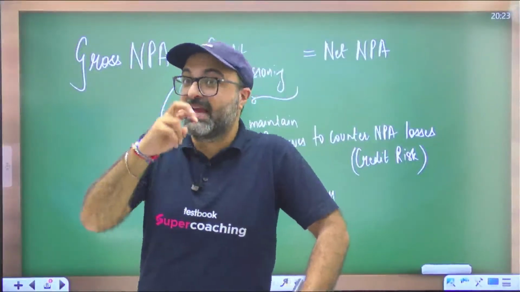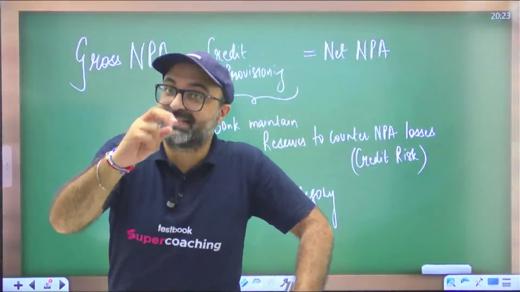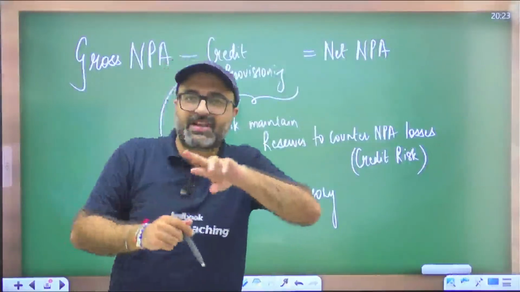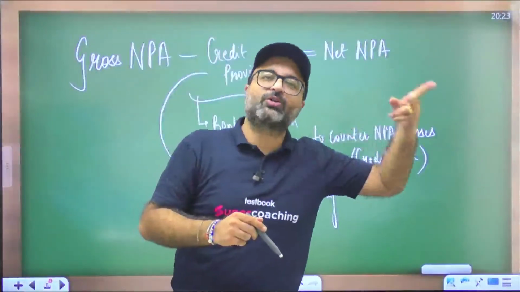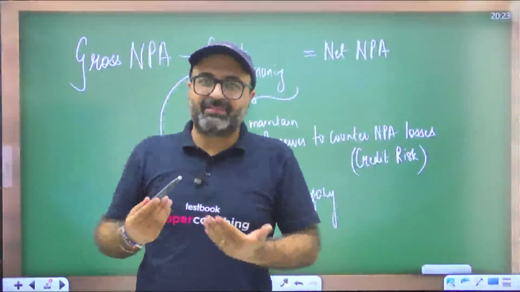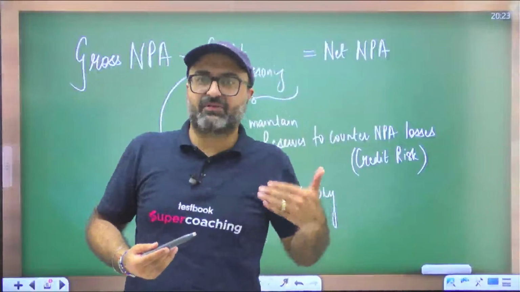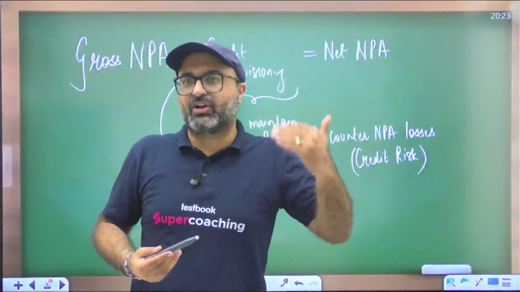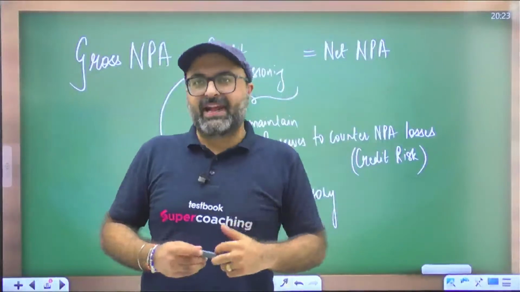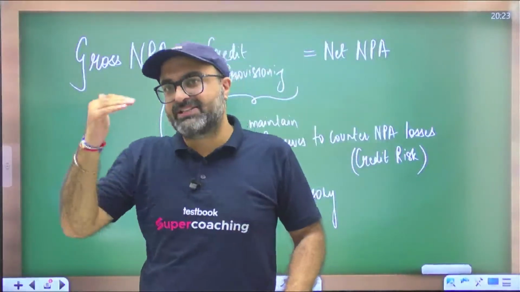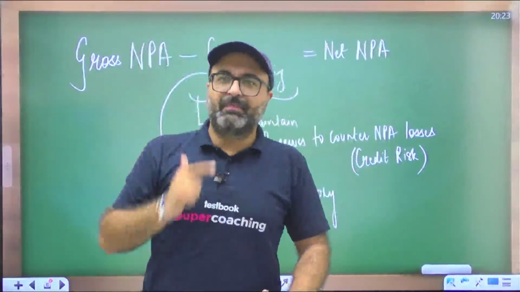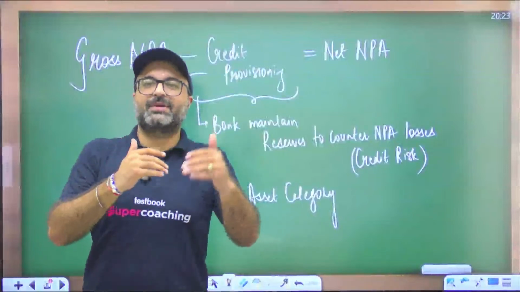So that means the moment asset changes its character from standard asset to substandard asset, substandard to doubtful, doubtful to loss asset, bank increases the reserves accordingly. Rather than maintaining the reserves 100% from day one, which is a kind of loss to the bank, bank can use those funds to earn profit today. And on the other side, if bank is maintaining 0% reserves today, what will happen at the time of loss? So it's better. Bank should maintain the reserves as per the asset characters.